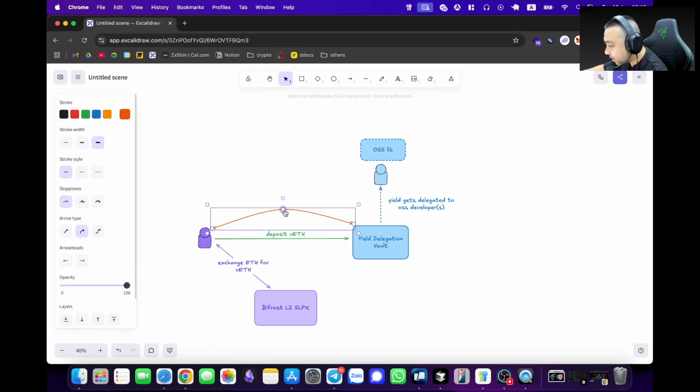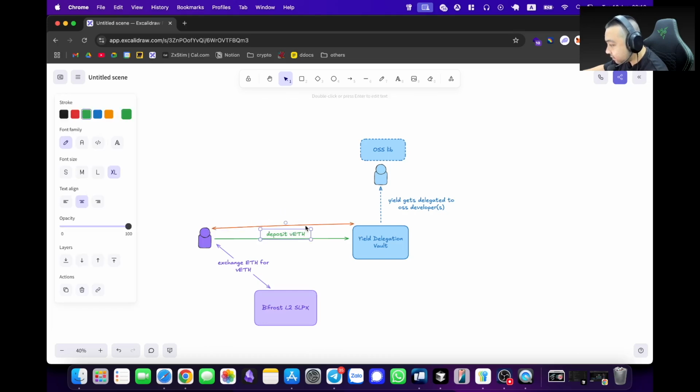That sounds about right. And this one for redeem, withdraw VETH proportional to ETH at the time of deposit.